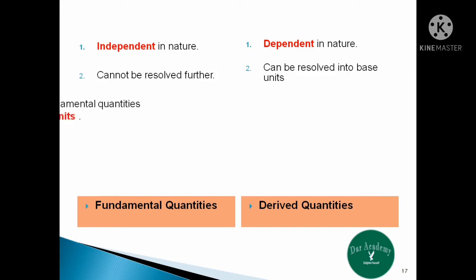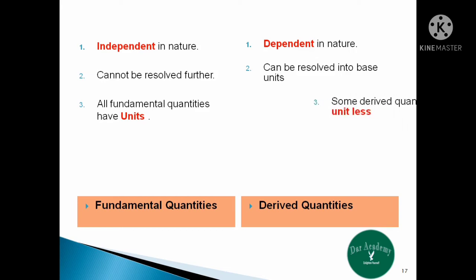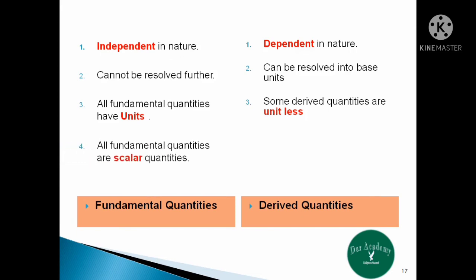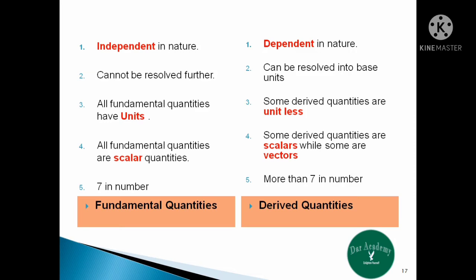Number three, all the fundamental quantities have units with them, while some derived quantities are unitless. Number four, all the fundamental quantities are scalar in nature, while some derived quantities are scalars and some are vectors. Number five, we have 7 fundamental physical quantities in physics, while we have more than 7 derived quantities in physics.